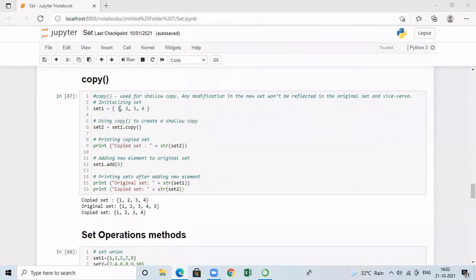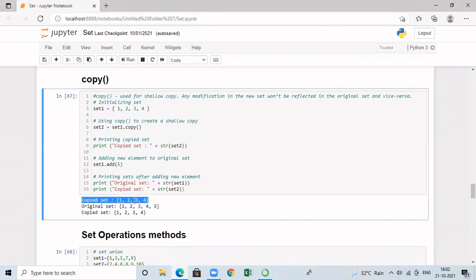We can create a copy of the set by means of the copy method. And here I am creating set1, and you can copy the contents of set1 to set2 by means of set2 = set1.copy(). After that, I am printing the copied set. It is having elements same as the original set.